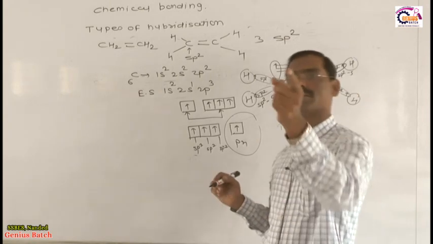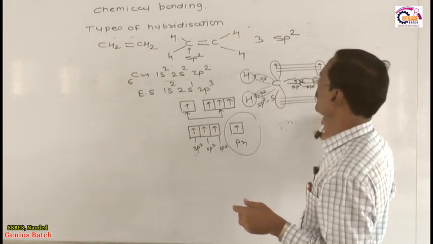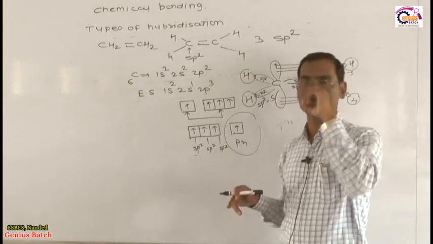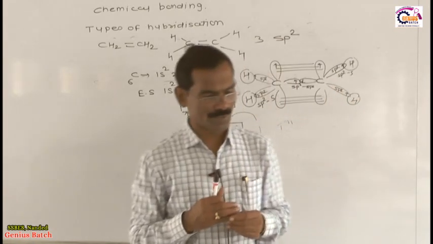Out of that double bond, one bond is sigma and another bond is pi. Sigma bond is formed by axial overlapping, but pi bond is formed by sidewise overlapping. So this is an example of sp2 hybridization.